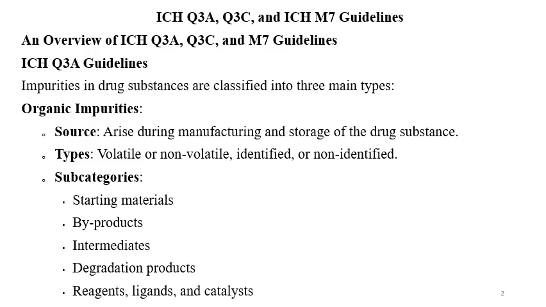These organic impurities may be volatile or non-volatile, and these may be identified or unidentified, or in other words known impurities and unknown impurities. Subcategories of these organic impurities may be from starting materials, byproducts, intermediates, degradation products. Some may be from the reagents, ligands and catalysts. So these are the organic impurities and their sources.